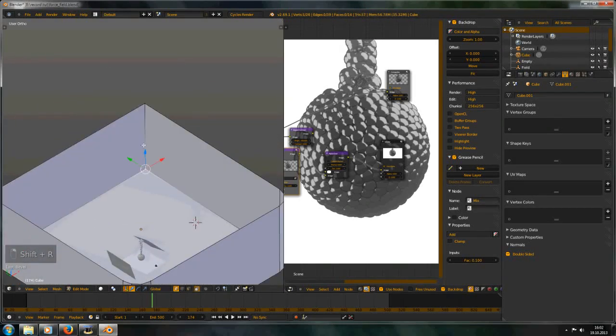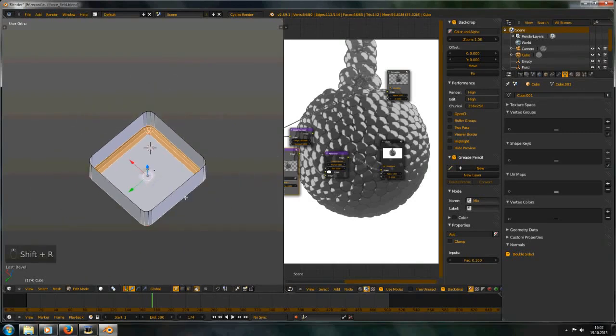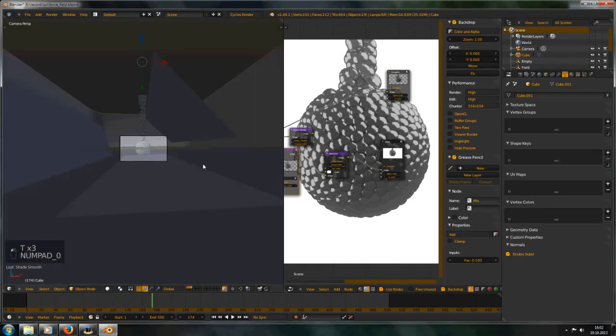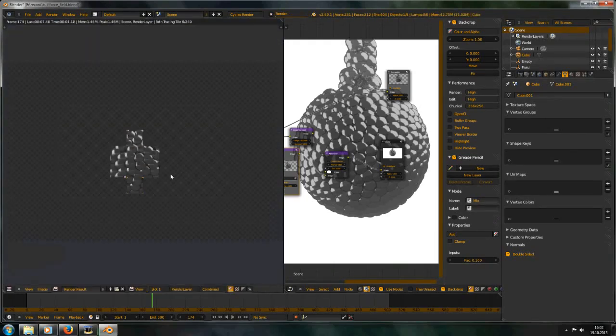I don't know how to say this perfectly in English, but it doesn't have to be perfect. So now we have a nice smooth background, and render it again.